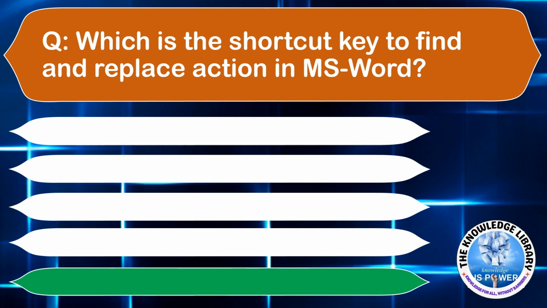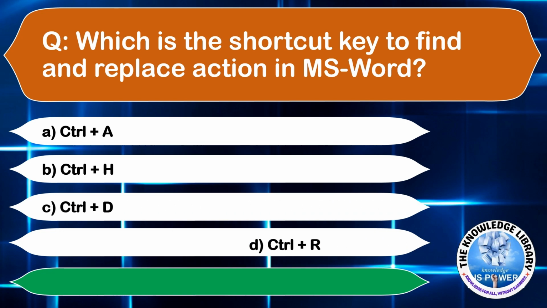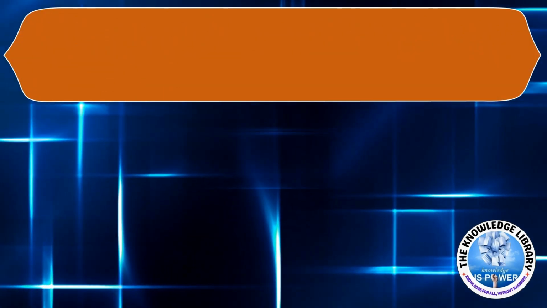Which is the shortcut key to find and replace action in MS Word? Option A, Ctrl plus A. Option B, Ctrl plus H. Option C, Ctrl plus D. Or option D, Ctrl plus R. The correct answer is option B. Moving to the next question.